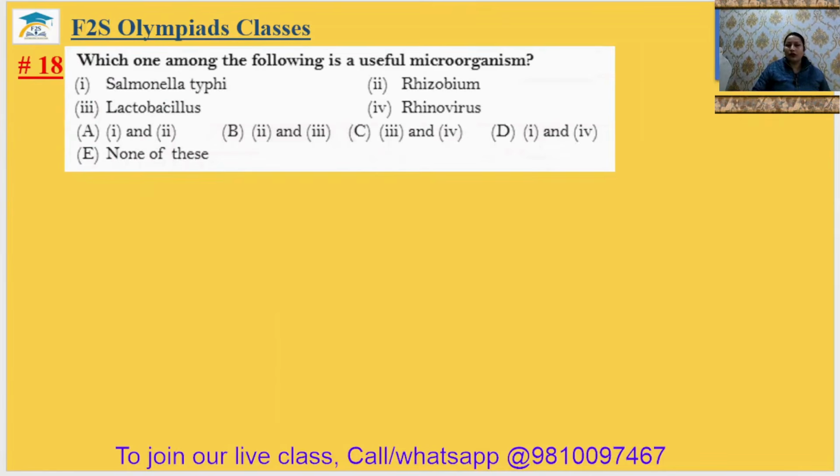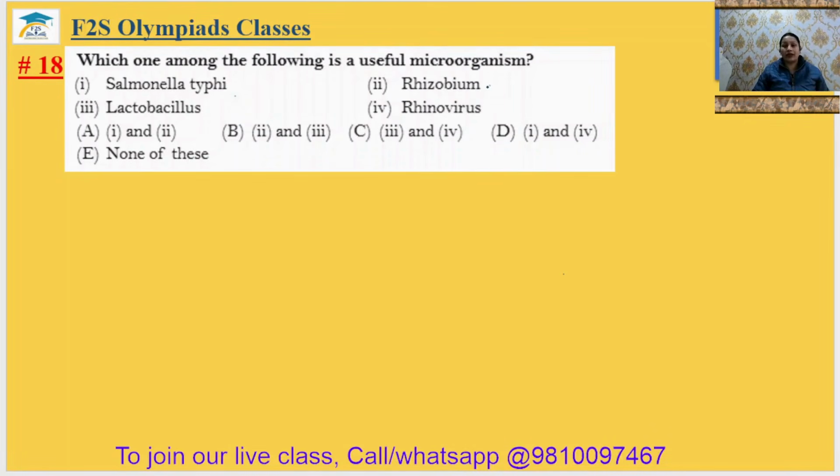18th question. Which one among the following is a useful microorganism? Salmonella typhi. Salmonella typhi is responsible for typhoid, so it cannot be a useful bacteria, right? Next is rhizobium.